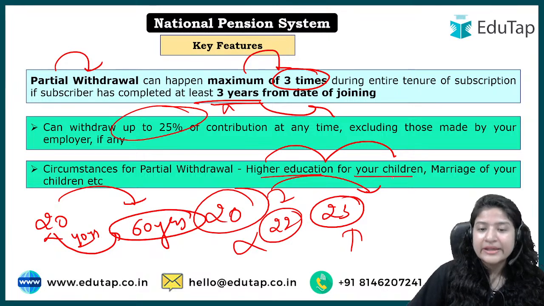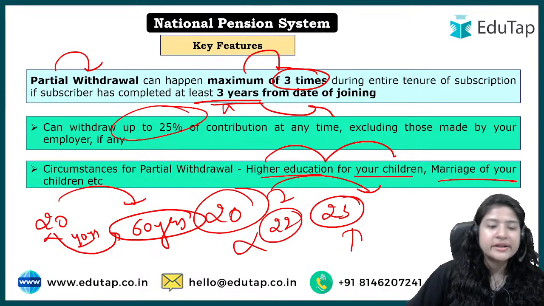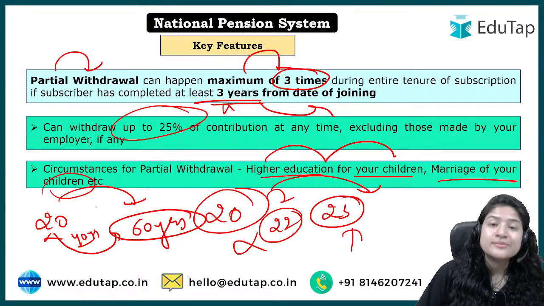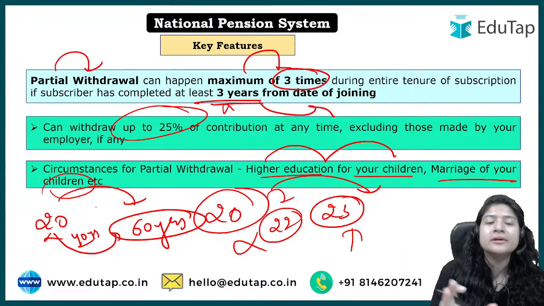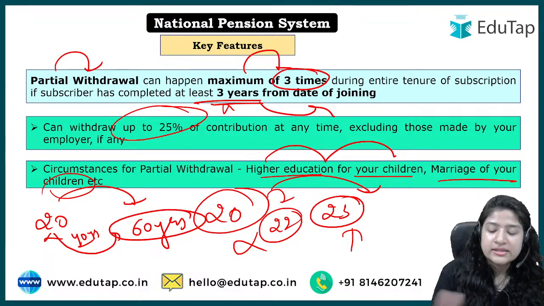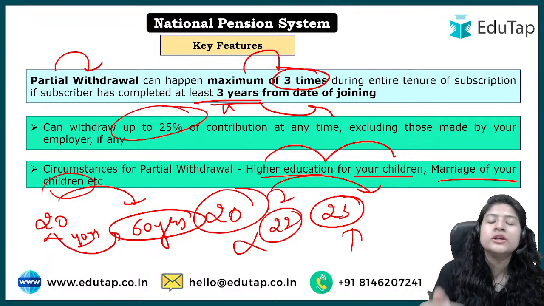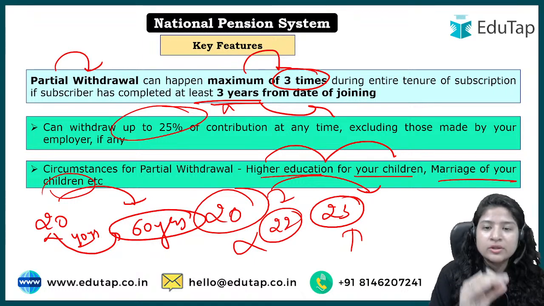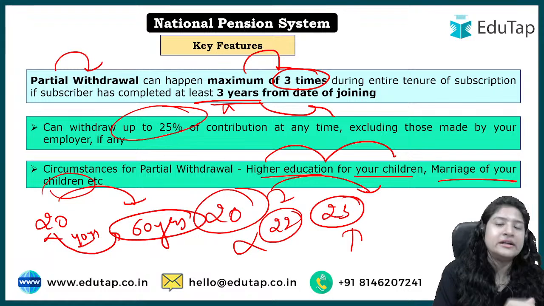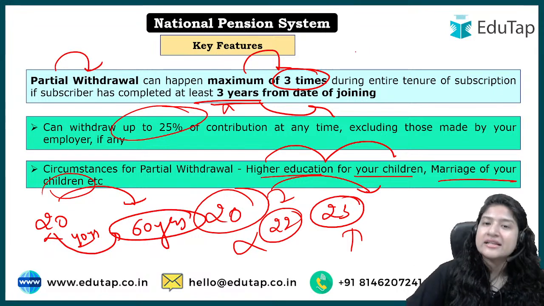if you want money for higher education for your children. For example, if you have to do a marriage, something which is unavoidable and very important for your family, only in those cases you have to submit proof and then only you can do the withdrawal. Now one more thing I want to add, which somehow got skipped here, I will add it when you get the PDF, is about the tax benefit.